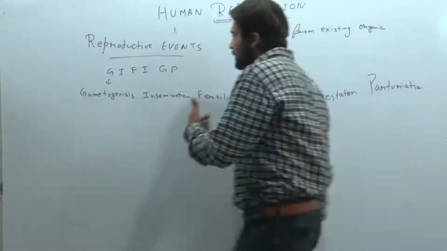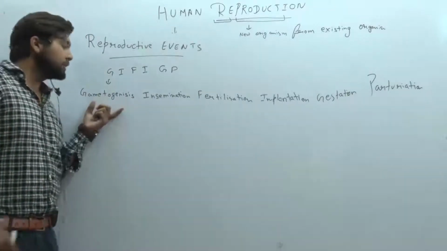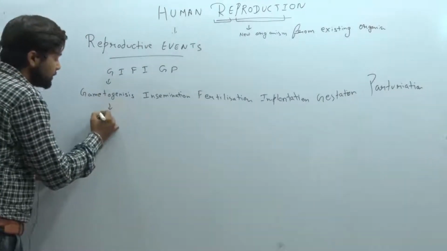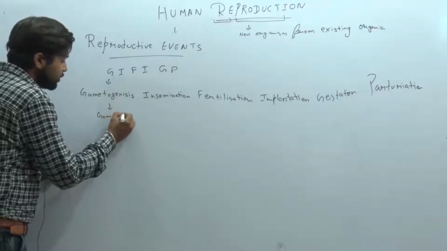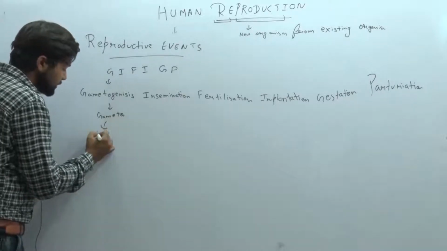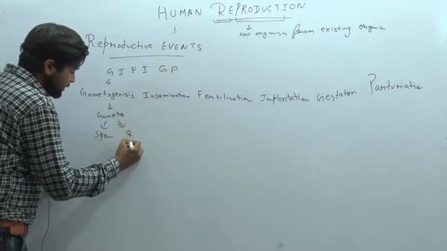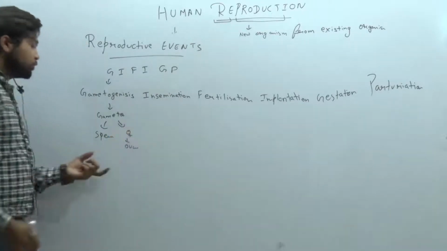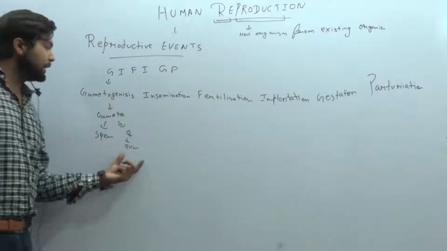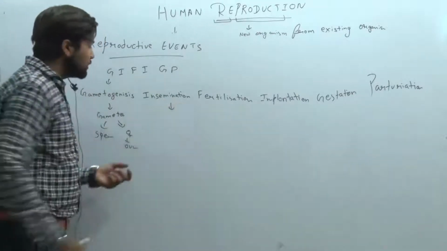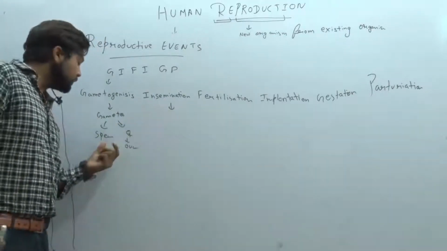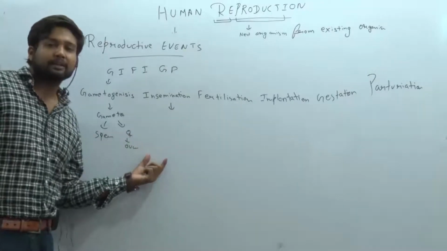So, clear all? Gametogenesis means formation of gametes. We have two gametes: in the male we have the sperm, and in the female we have the ovum. Insemination is the process of transfer of the male gamete into the female genital tract.